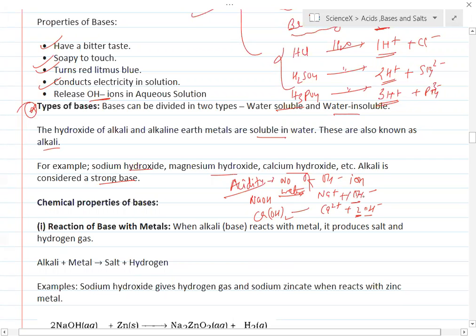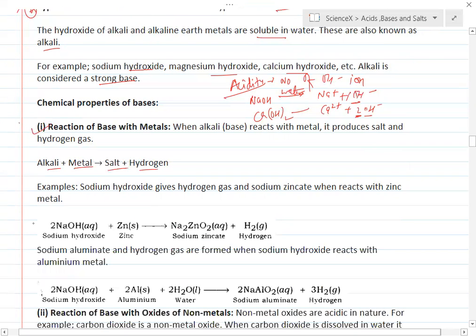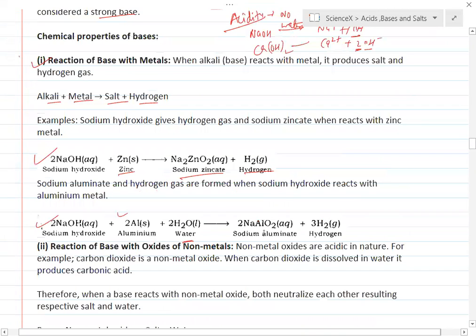Here we have chemical properties and reactions also. Reactions of bases with metals: alkali or bases react with metals and give salt and hydrogen. You can see here, sodium hydroxide reacts with zinc and gives you sodium zincate, Na2ZnO2, plus hydrogen. If you take sodium hydroxide and react it with aluminum, some water is required, and it will give you sodium aluminate, NaAlO2, plus hydrogen.